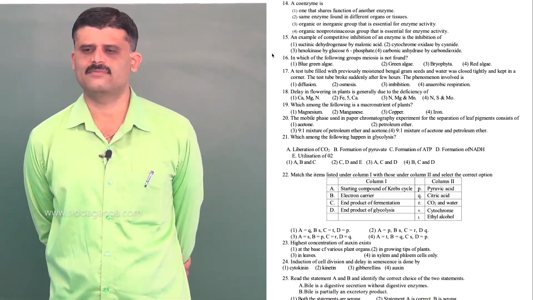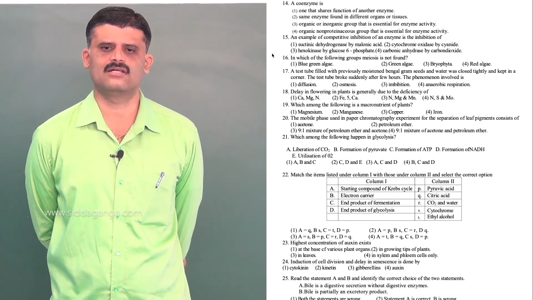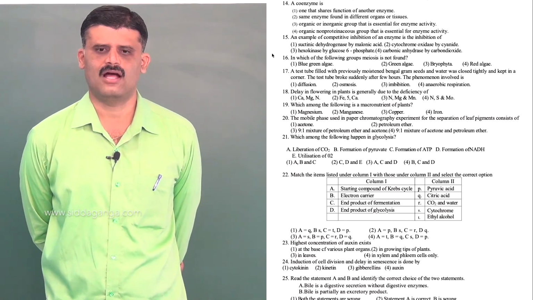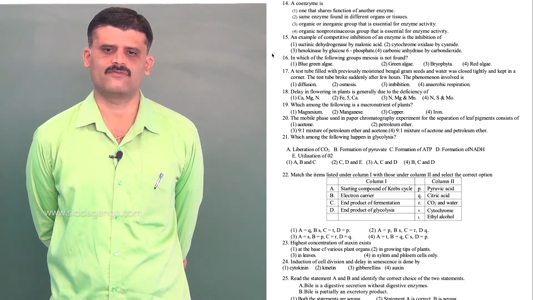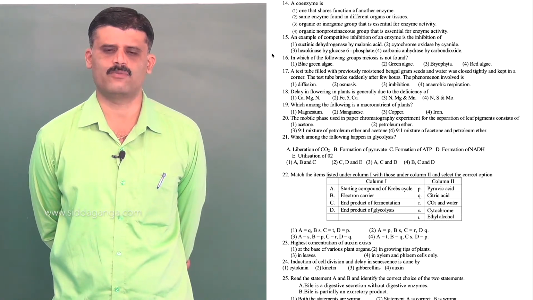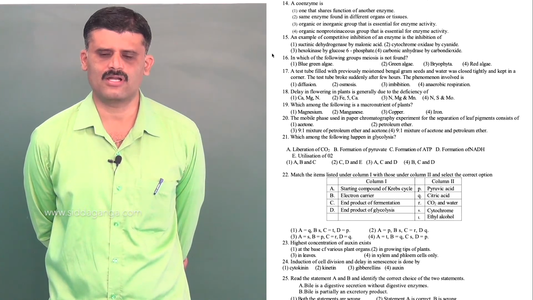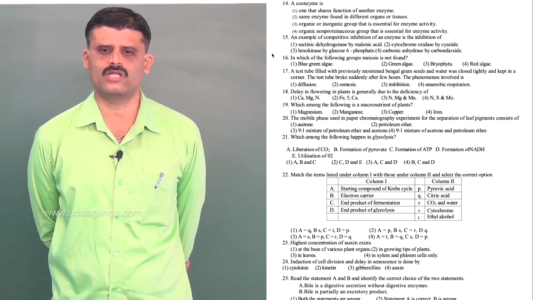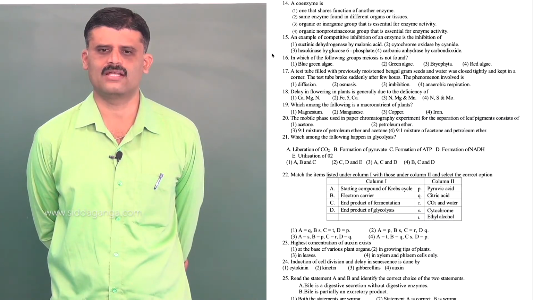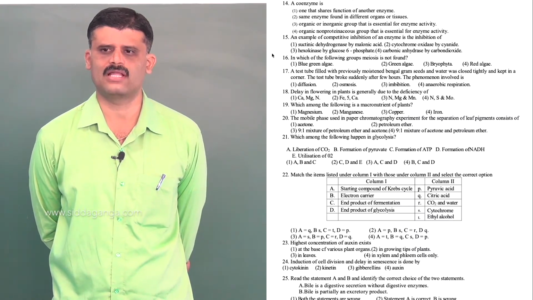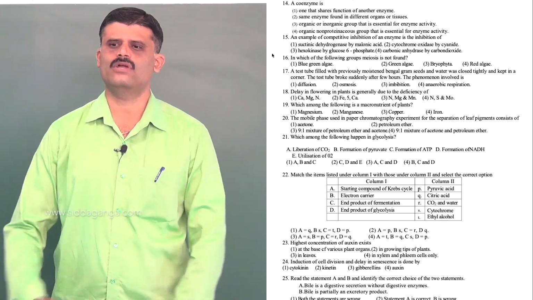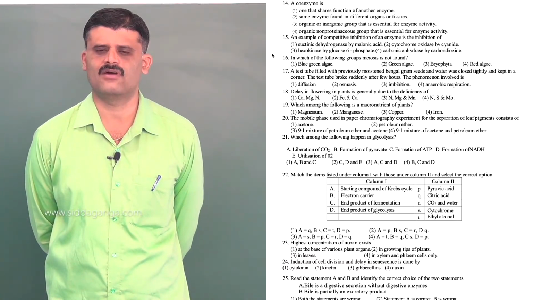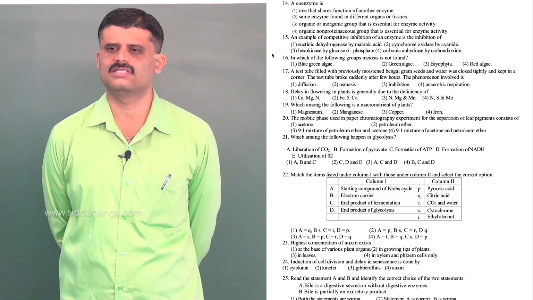Next, question number 14. A coenzyme is a group of cofactor. Cofactor means the non-protein part of the enzyme, in the holoenzyme. Apoenzyme is the protein part of the enzyme. Apoenzyme is attached to the non-protein part, which is called the cofactor. Among cofactors are prosthetic group, metal ions, and then coenzyme. So coenzymes are nothing but organic non-proteinaceous groups that are essential for enzyme activity. Option is 4.